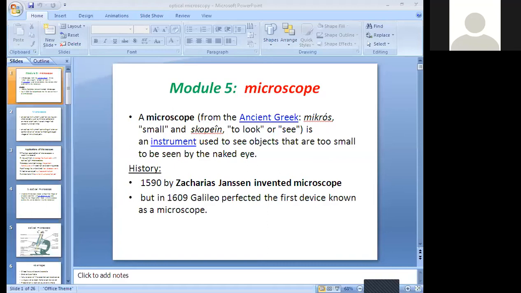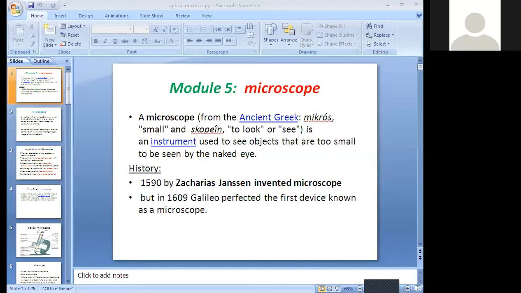But actually in the year 1609, Galileo perfected the first device known as a microscope. Galileo, I think you have heard this name. This person established, or invented, the microscope in the year 1609. I think this is not important for your examination, but you have to understand it for knowledge.